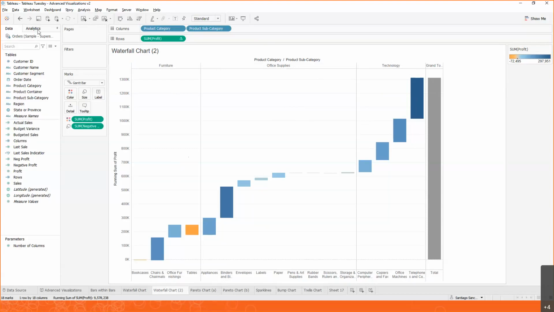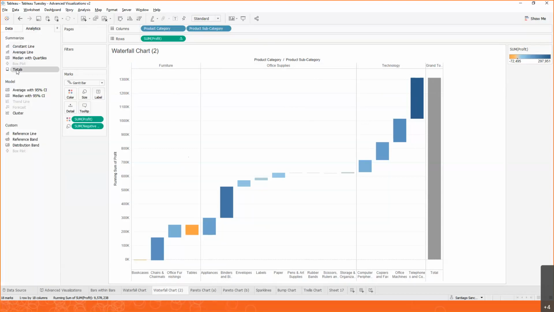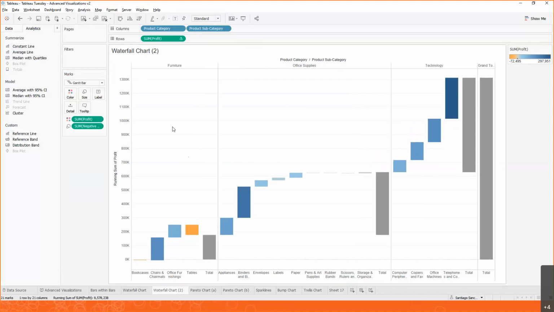So that's easy. We can come into analytics. Again, we'll grab the totals and we'll drop subtotals. Now, that almost feels like it's working, but there's something odd still with this chart, right? As we go from left to right, notice that the next category starts where we left off. It starts on the subtotal from the previous. And so it seems like these are almost flying, right? We don't want that. We want each one of them to restart from zero.